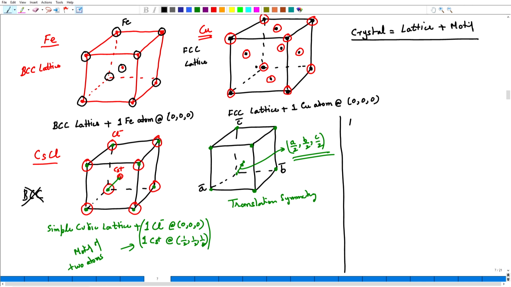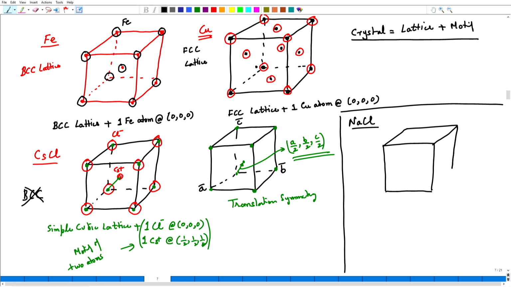which is of sodium chloride. Now, let me first draw the structure and then we will try to figure out what is its lattice, what is its Bravais lattice and what is its motif. Again, the sodium chloride structure also belongs to the cubic crystal system, and let me now put the sodium ions and the chlorine ions at their specific locations in this.